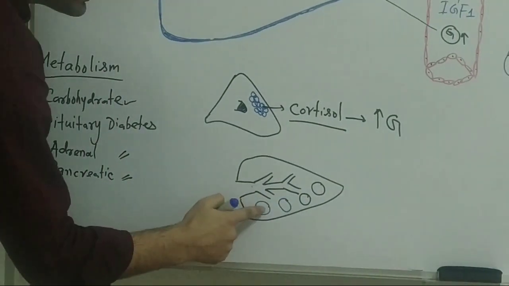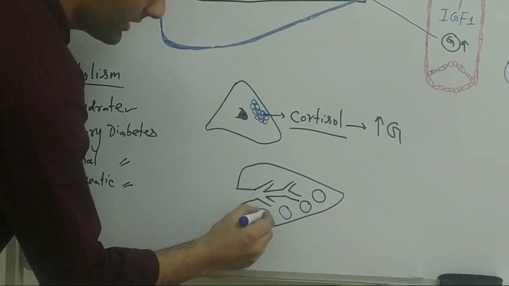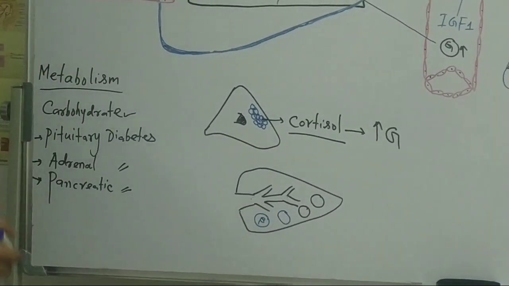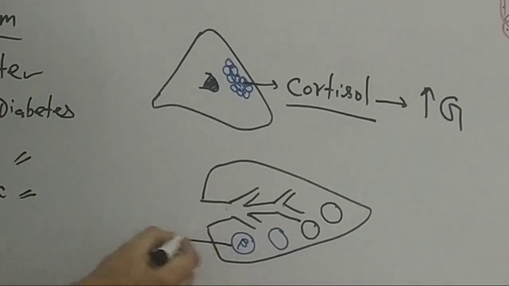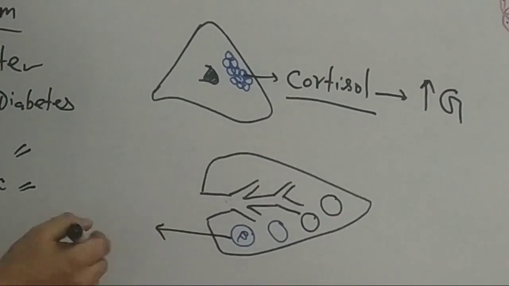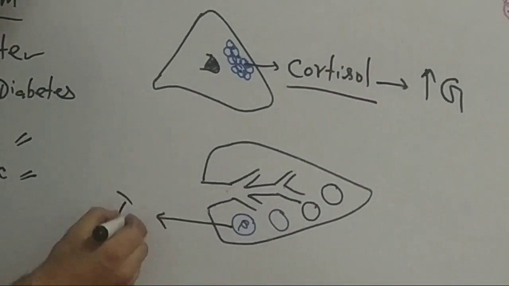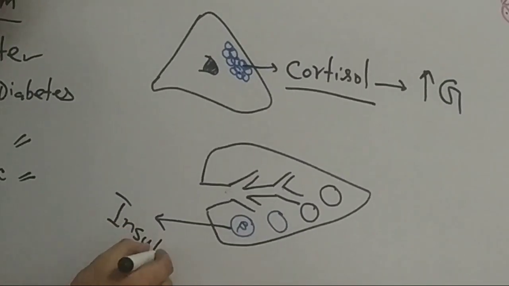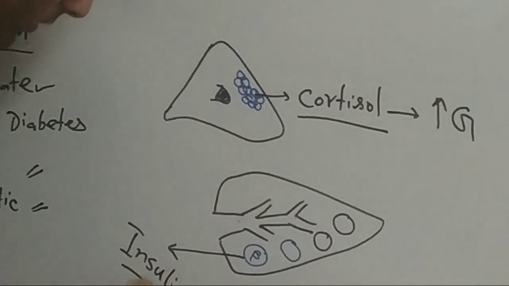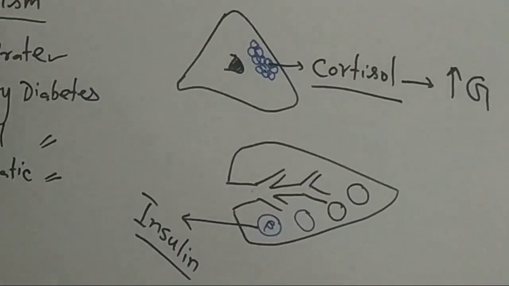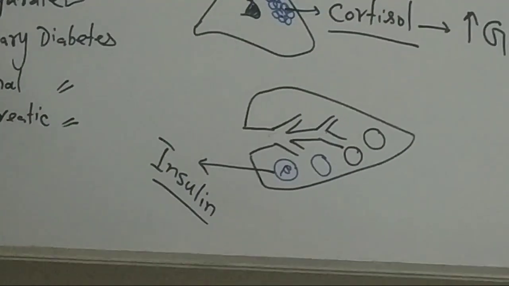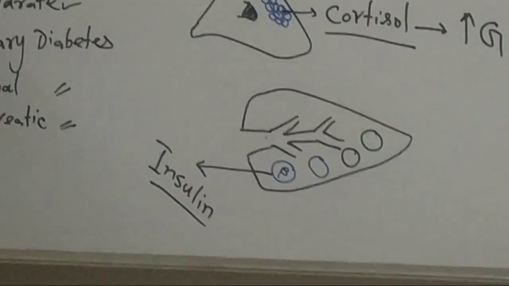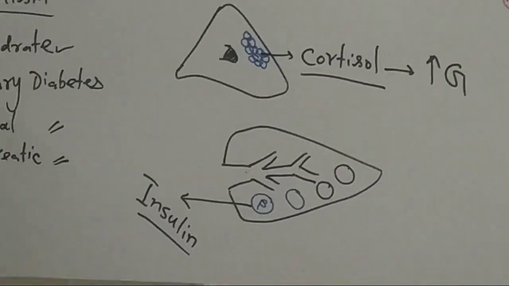Suppose this cell is a beta cell. As you know, the beta cells secrete insulin. Beta cells of the pancreas secrete insulin. What is the function of insulin? Insulin decreases the blood glucose level. As I already mentioned, it is the hypoglycemic hormone.